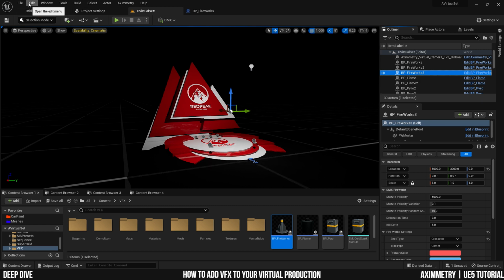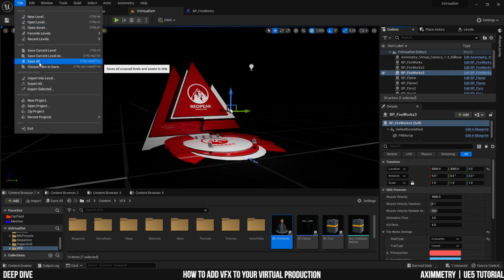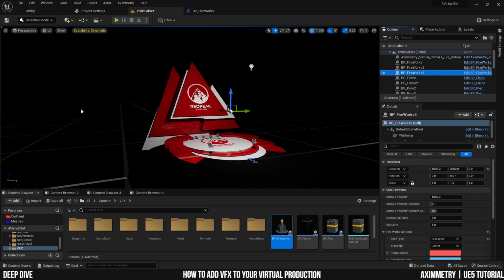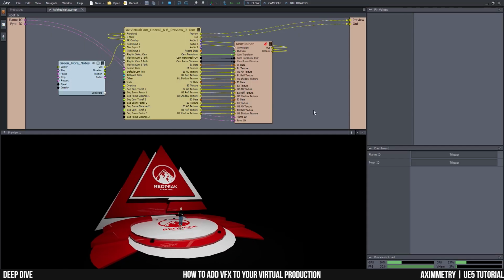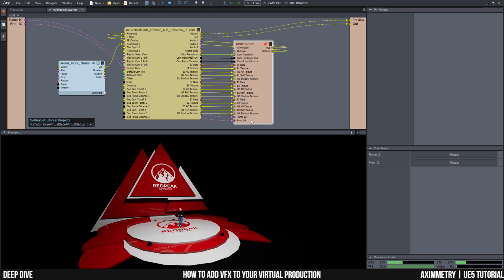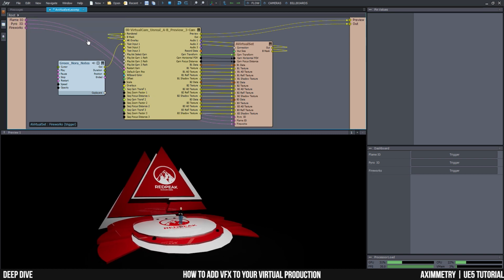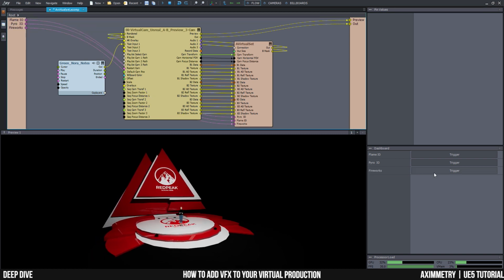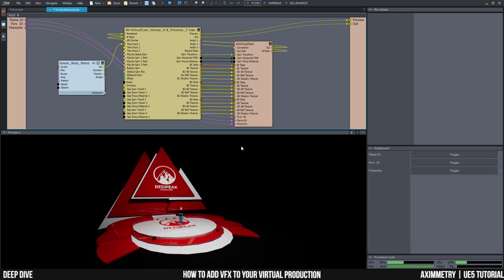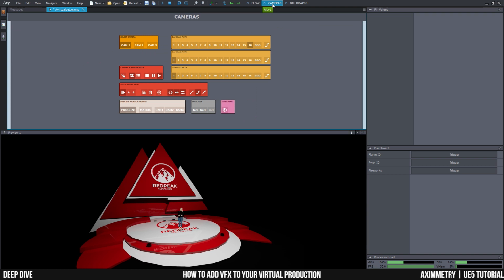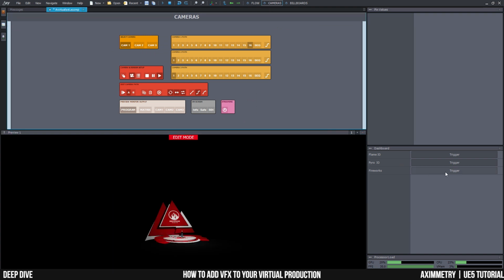And now let's test it out in Aximmetry. So File, Save All, and Cook Content for Aximmetry. Alright, so I don't have my input pin here yet. If you don't see it, make sure you hit this red icon. Now it shows up. Hook it up to the side. Alright, and let's test it out. Woohoo! And we have fireworks. I'm going to set my camera back a bit so we can see what's going on. Let's try that again.